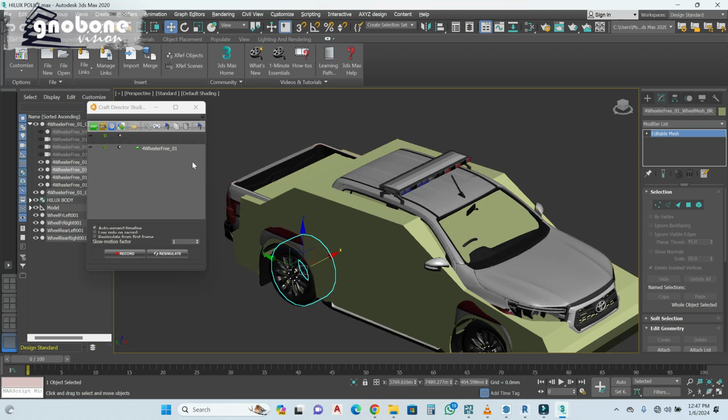One of the important things you have to do is link the body of the Craft Direct Studio car to your model car body, and link the tires to the tires. It's that simple.